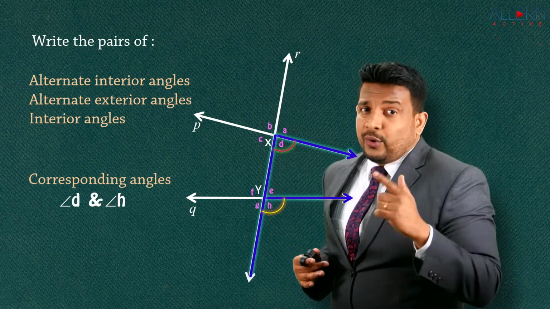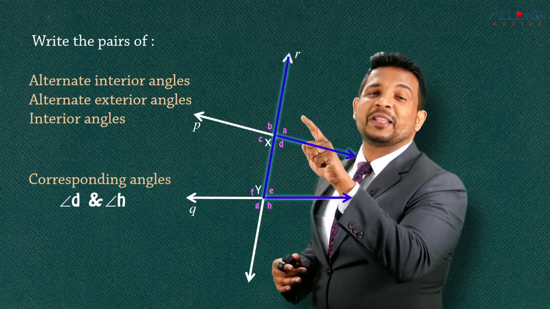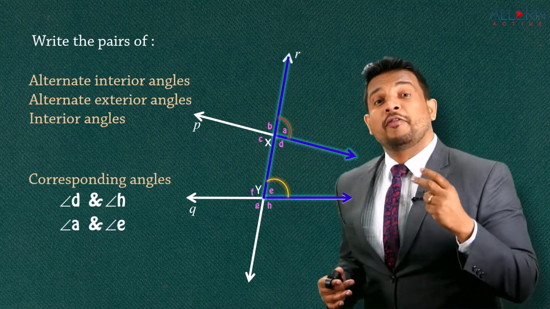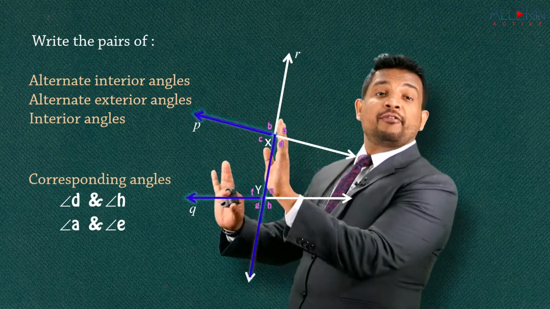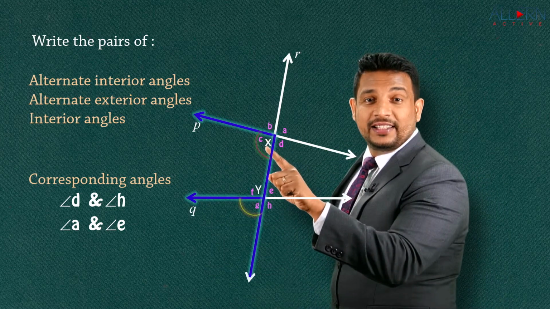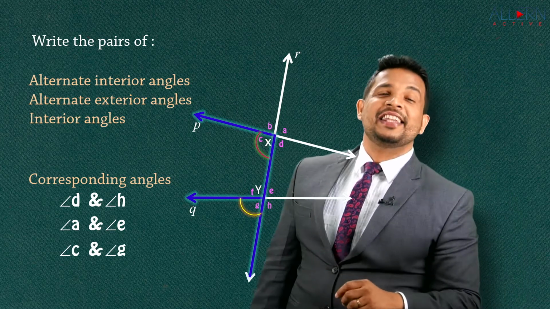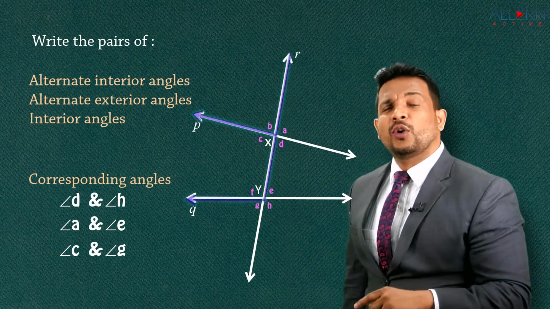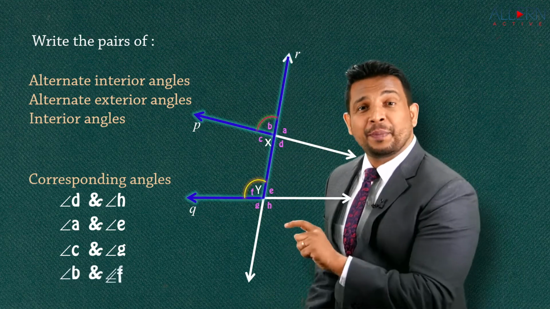On the same side, you can have one more, the inverted one. Beautiful. That is nothing but angle A and angle E. That's the second pair of corresponding angles which you got. Was that easy? Now you know the same way you'll have two pairs on the other side. Let's get that. So how do we get that? That is nothing but letter C here and G. So what do you have? It is angle C and angle G. Same way on the other side you have the inverted one. So what do we get? We get that it is angle B and angle F. So these are the four pairs of corresponding angles.